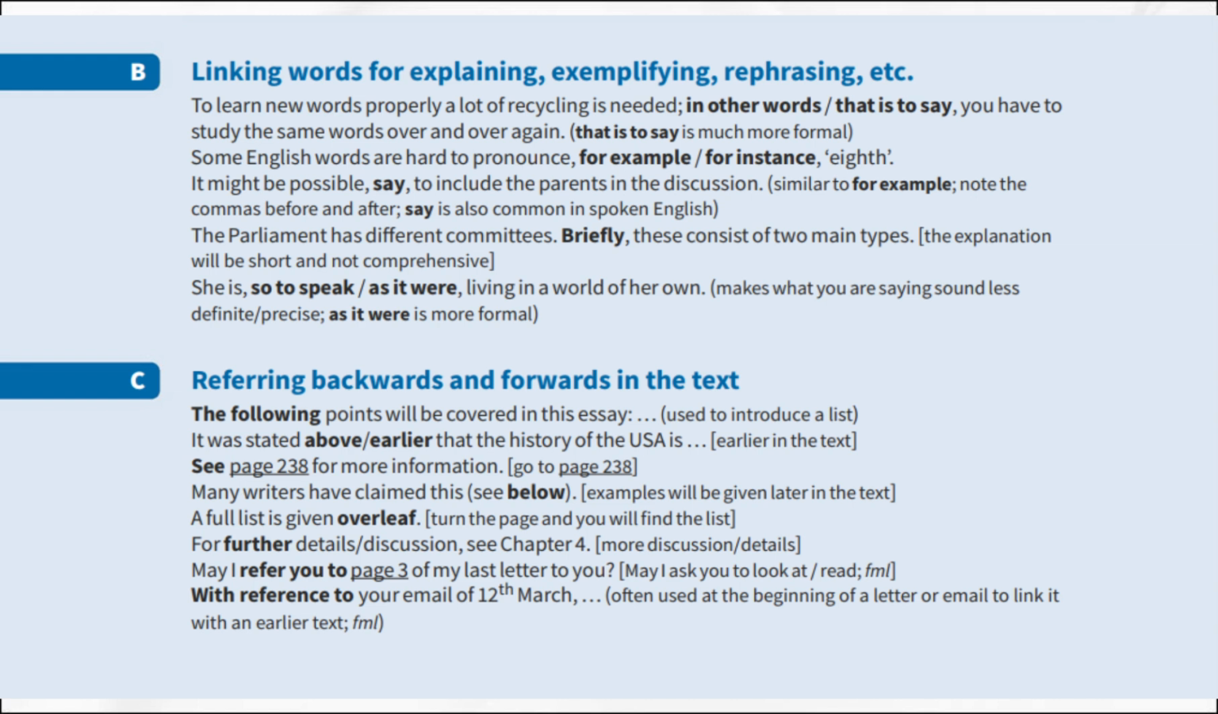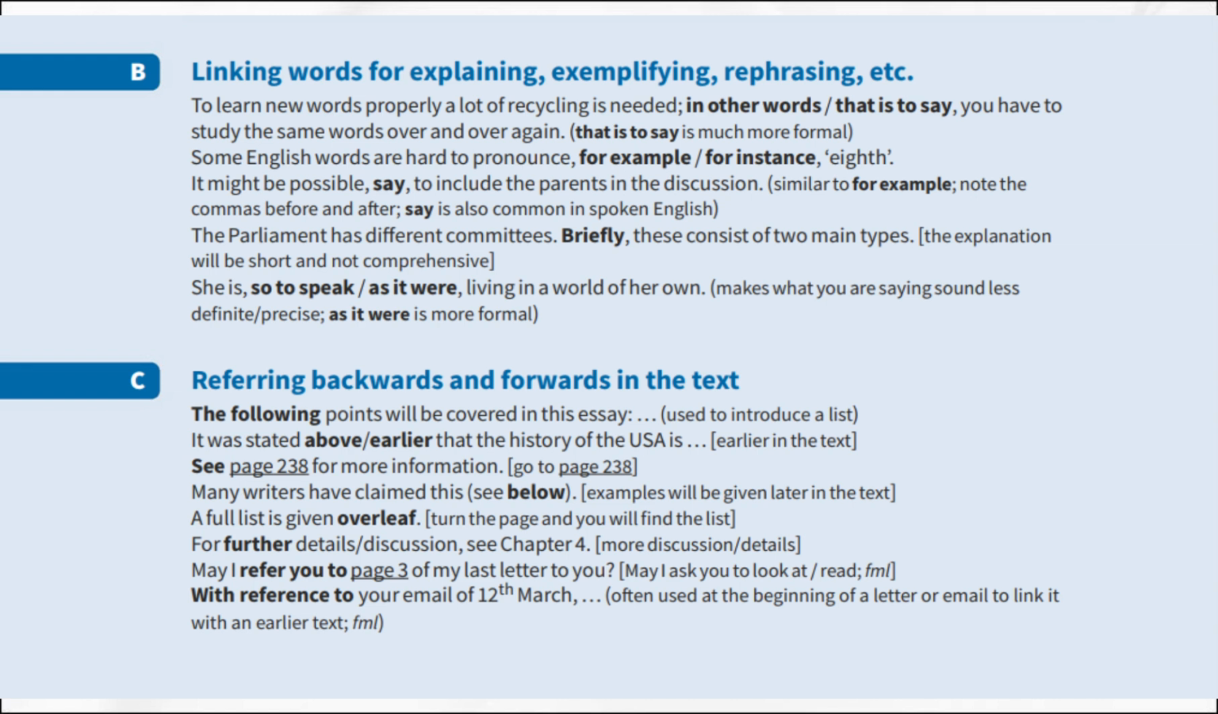To give examples, we use for example or for instance. Some English words are hard to pronounce. For example, eighth. We can also use say. It might be possible, say, to include the parents in the discussion. This is similar to for example, and it is also common in spoken English.